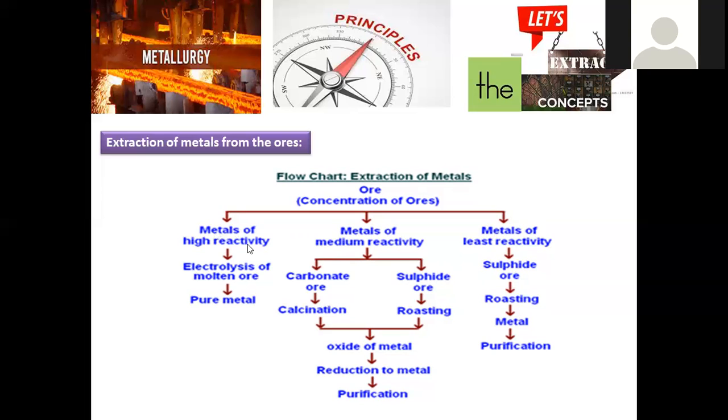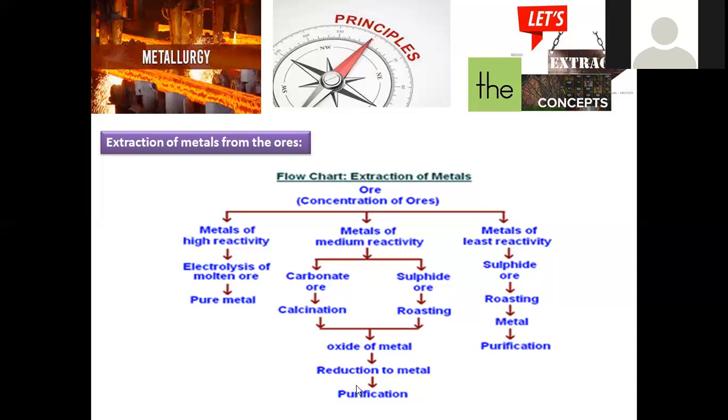So metals of high reactivity, the s-block elements, are taken in either chloride or oxide form. In general, the electrolysis process can be applied in order to get the purified form. Then moderate reactivity metals, either carbonate or sulfide. Carbonate can be subjected to calcination, sulfide to a roasting process, and both can be converted into oxide. Carbonates upon calcination, simply called high temperature heating, decompose carbon dioxide, and the carbonate turns into oxide. Sulfide upon roasting loses its sulfur and is converted into oxide. Roasting is simply an oxidation process.